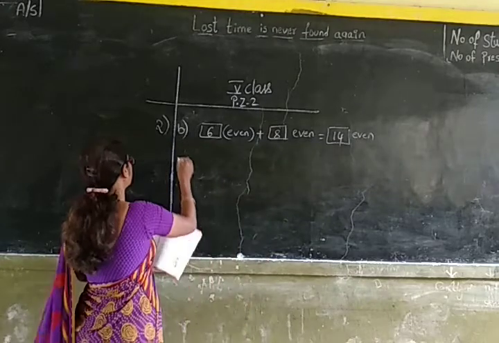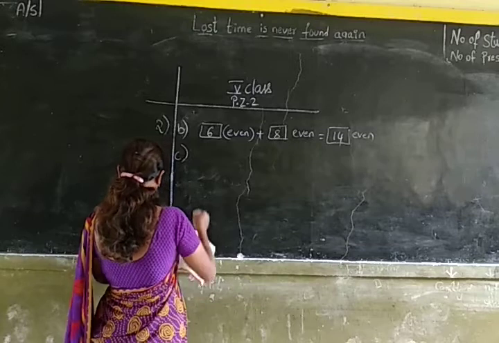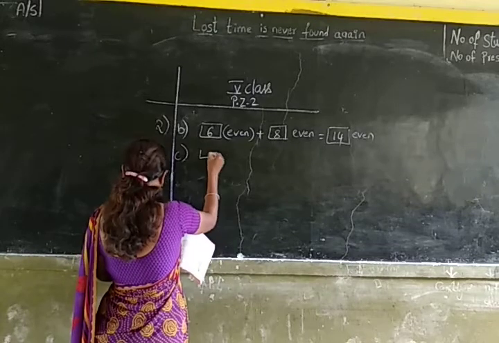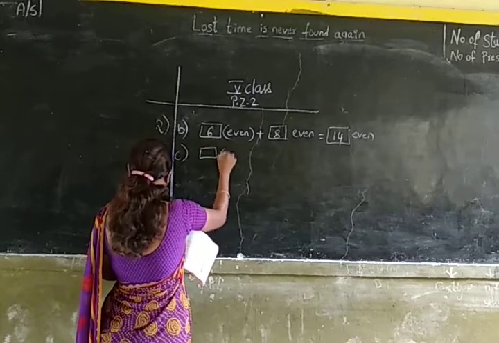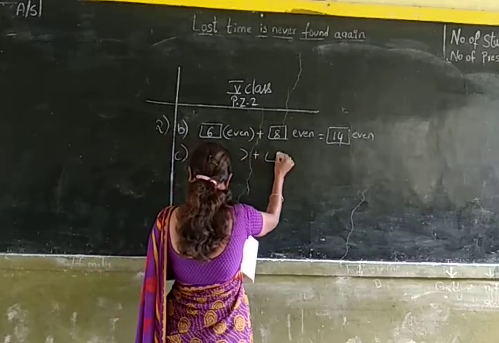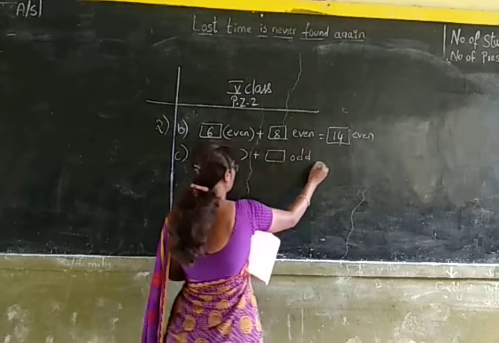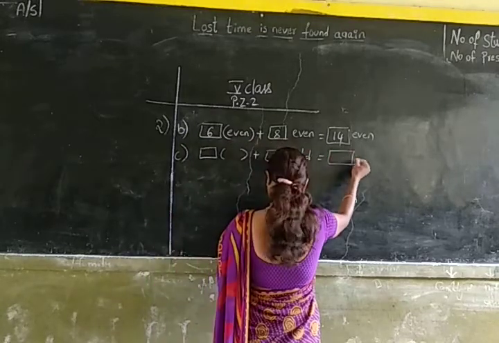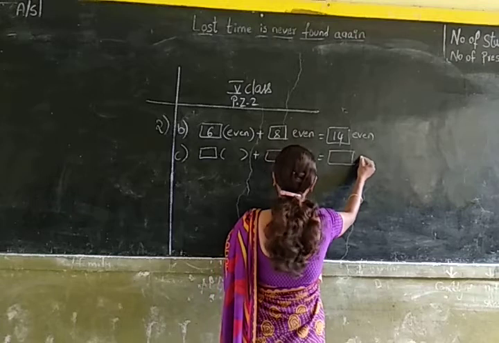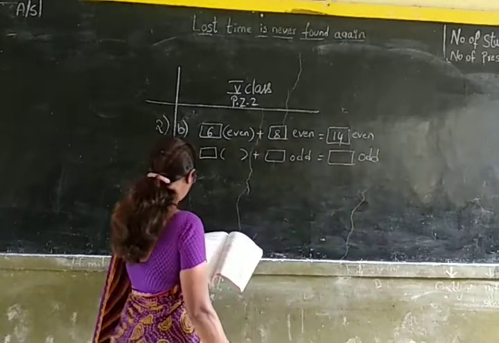Okay children. Now let us do the C sum. Box even plus box odd is equal to box odd.